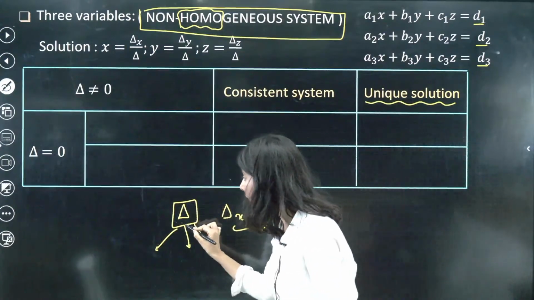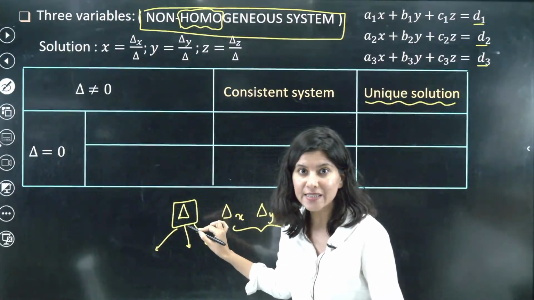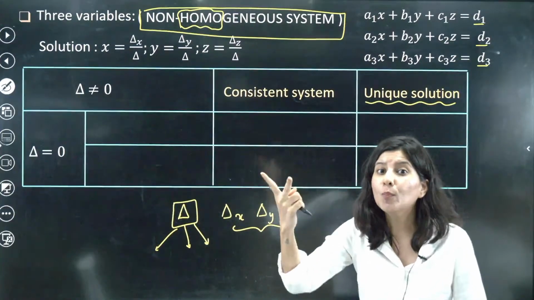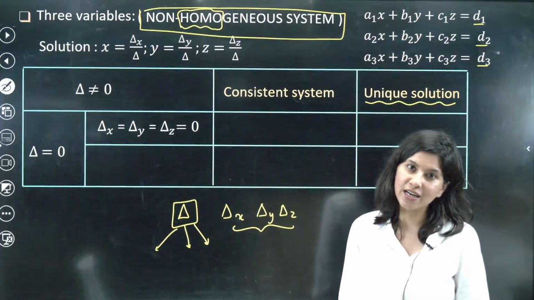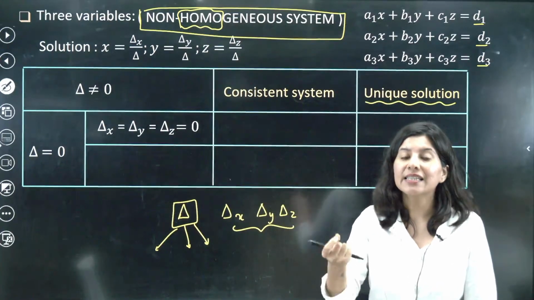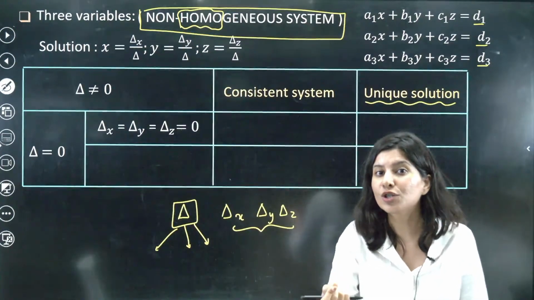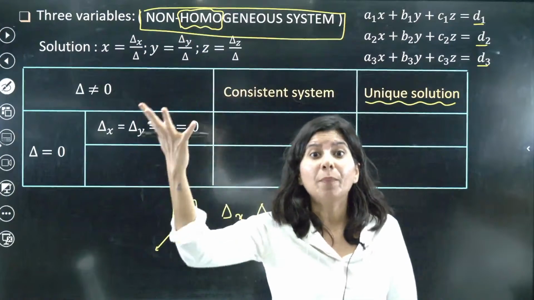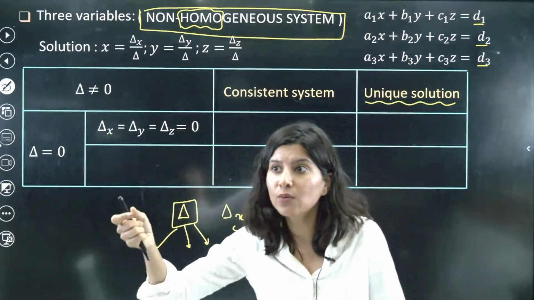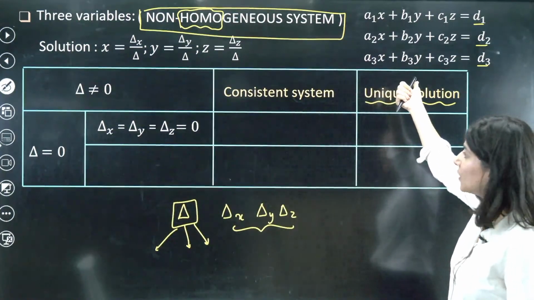Now if your delta becomes 0, the primary determinant is 0, then there will be two possibilities. The first possibility is infinitely many solutions. Infinitely many solutions means what? There will be multiple sets of x, y, z which will satisfy this particular equation.